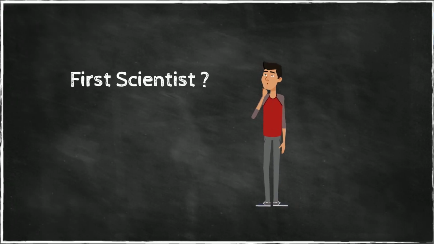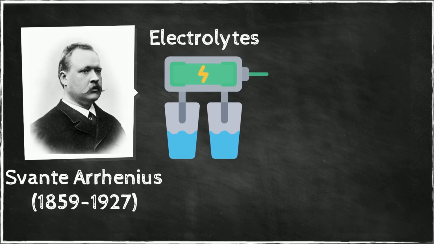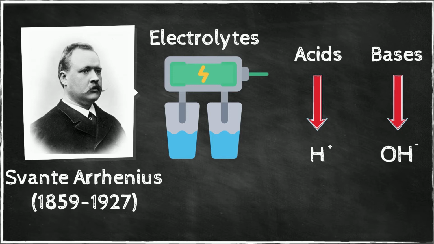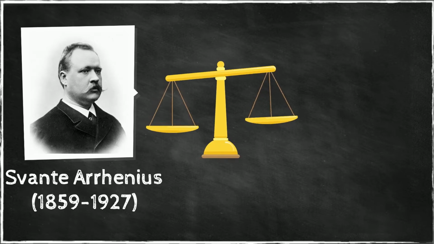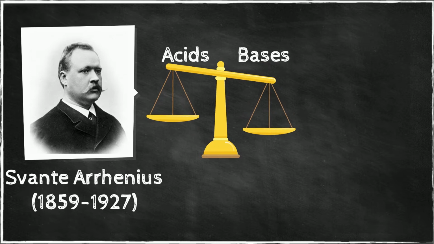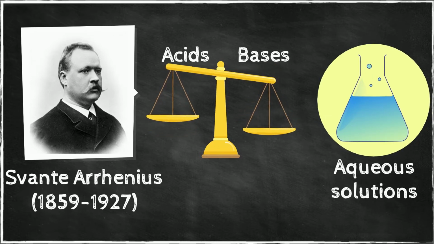The first person to recognize the essential nature of acids and bases was Arrhenius. Based on his experiments with electrolytes, Arrhenius postulated that acids produce hydrogen ions in an aqueous solution, while bases produce hydroxide ions. At the time, the Arrhenius concept of acids and bases was a significant step forward in quantifying acid-base chemistry, but this concept is limited because it applies only to aqueous solutions and allows for only one kind of